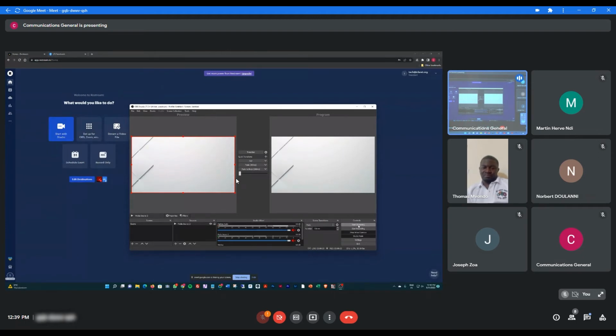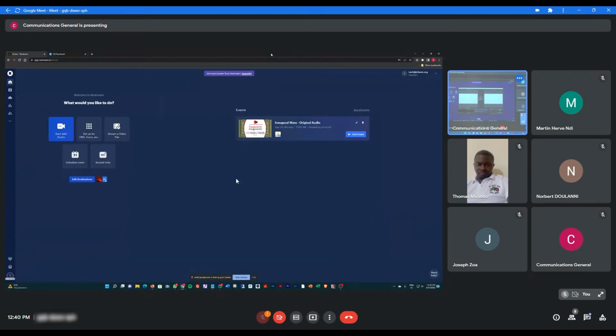The bad side of it is that it will eat all your bandwidth, your internet, so it's not good. What is better is you don't do the start streaming or the start recording. You just do the start virtual camera, so that Restream will just get the feed coming from your virtual camera, and not use your internet.